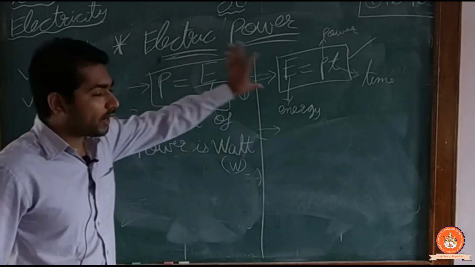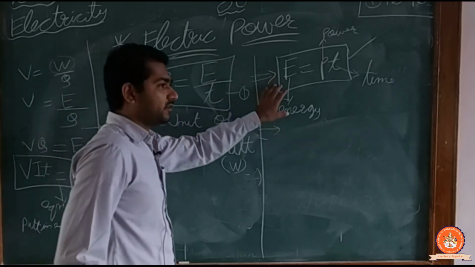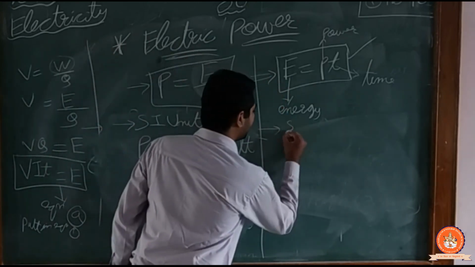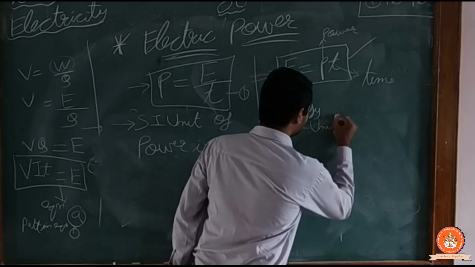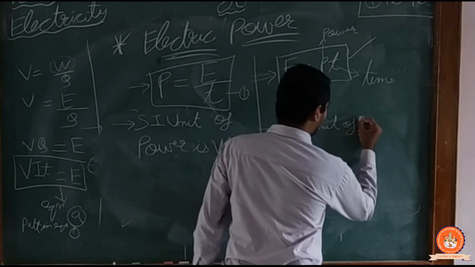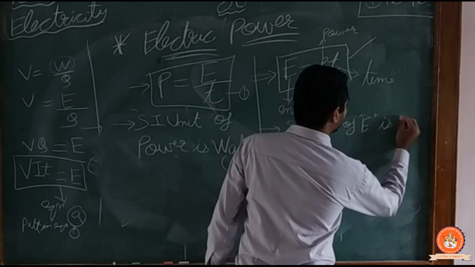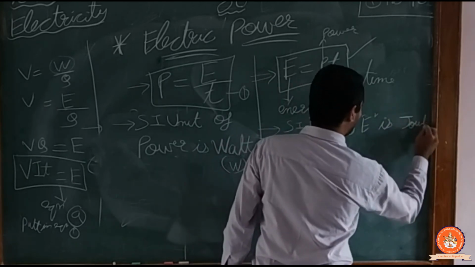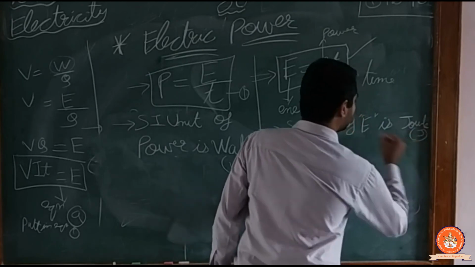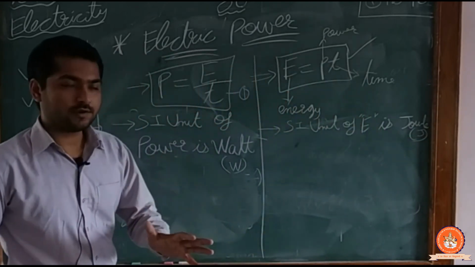Now coming on to energy. So energy means joule. So I can say the SI unit of energy, E, is joule, capital J. Done.